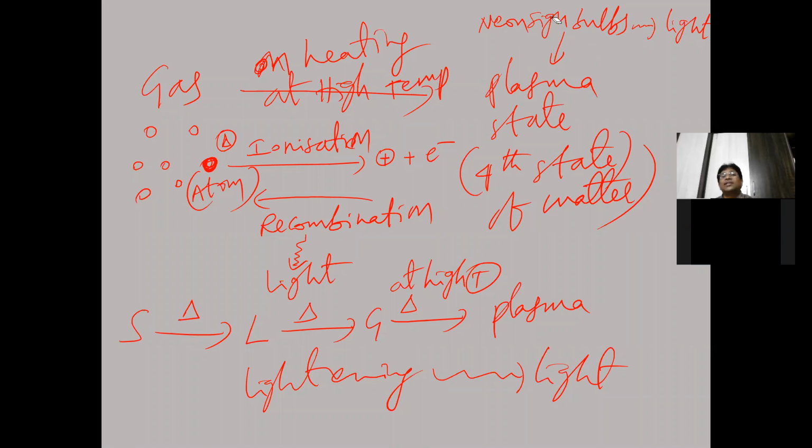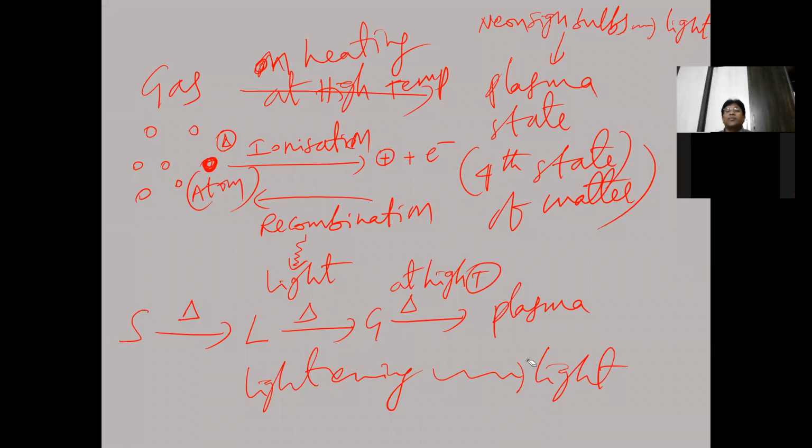Like that, the neon sign bulbs, lightning, and the sun are able to emit light. The sun is able to emit light due to, again, the plasma state. In the sun, the plasma state is there. Is that clear? So like that, in the sun we can see the plasma state, in the neon sign bulb we can have the plasma state, and in the lightning process we have this.